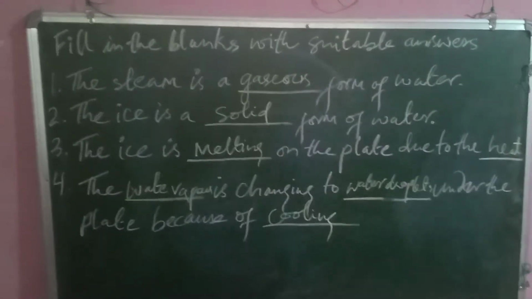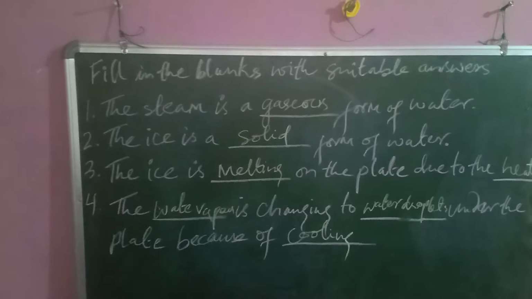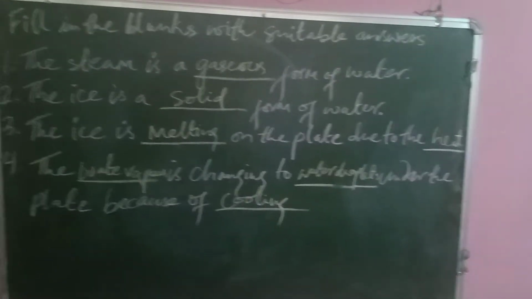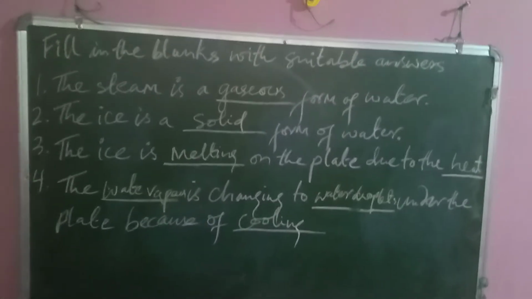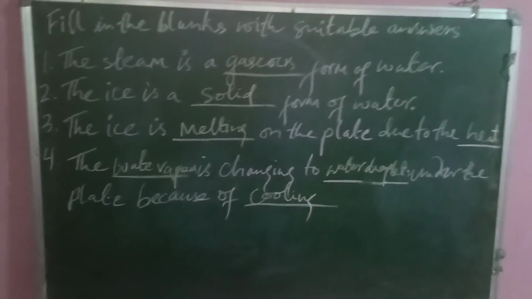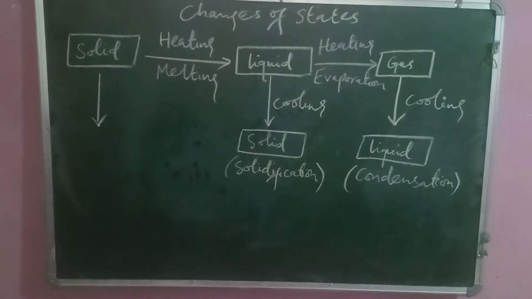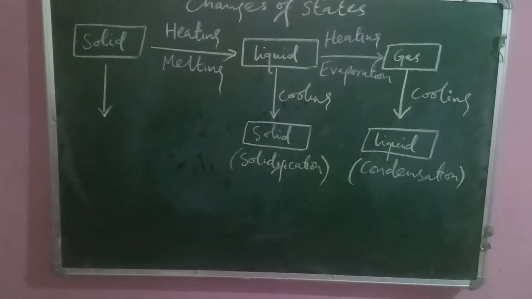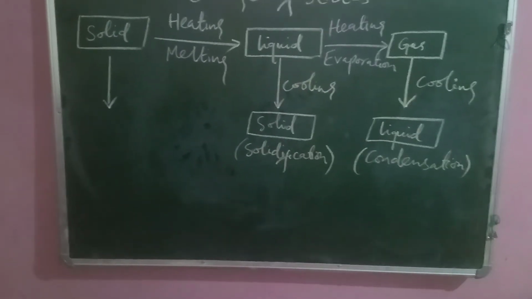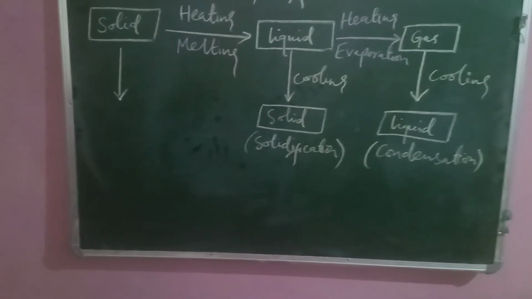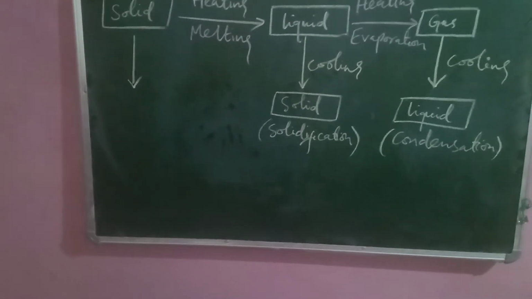So you can see, look into your pictures of a glass, and then you can imagine the states that have been changing from solid to liquid and liquid to gaseous form. Moving on, changes of states. So matter can change its form from one state to another. For example, when water is heated, it changes into water vapor, and when ice melts, it changes into water again. Let's understand these changes in terms of movement of these tiny particles.